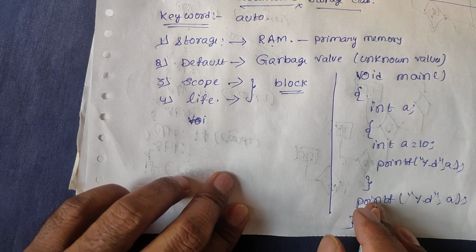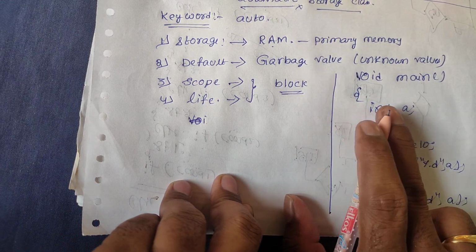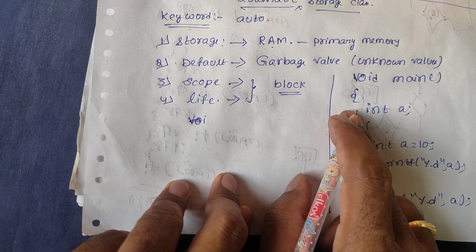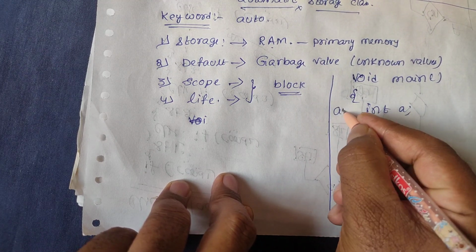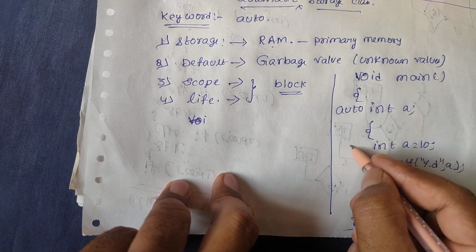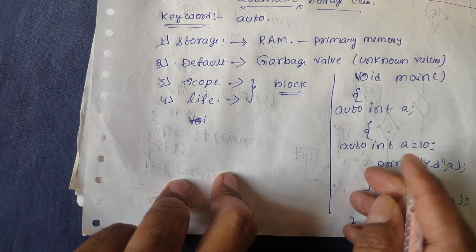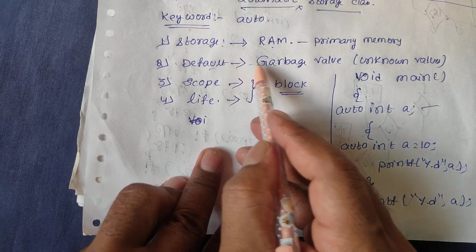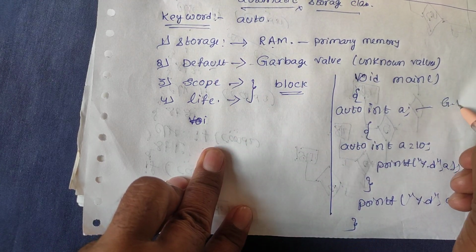This closes the block. That means if you don't mention any storage class, it is automatically, by default, an automatic storage class. Here we mentioned auto int a, and here also we took auto int a. So what is the default value? The default value is nothing but a garbage value.